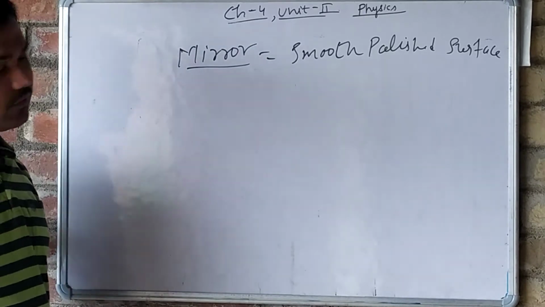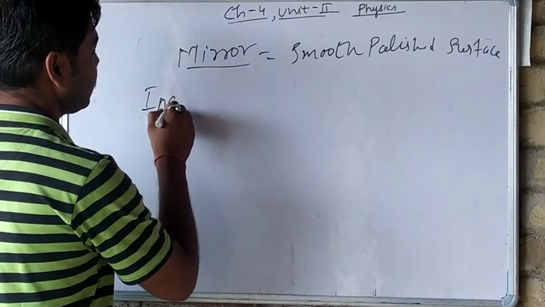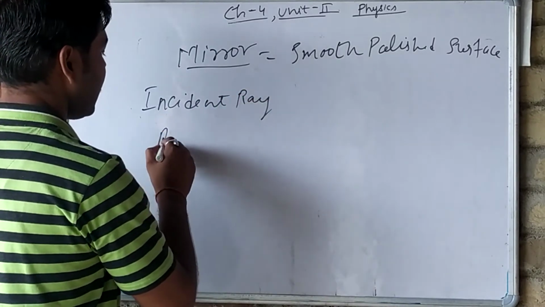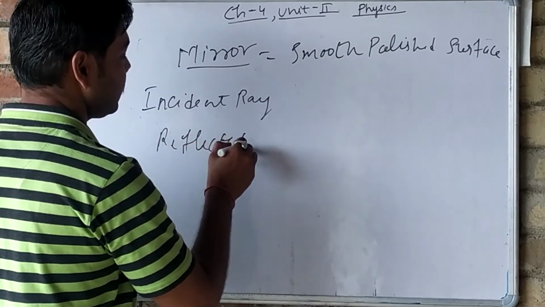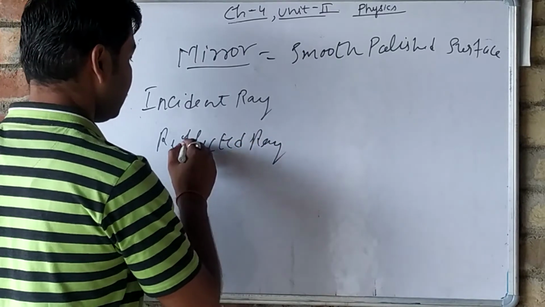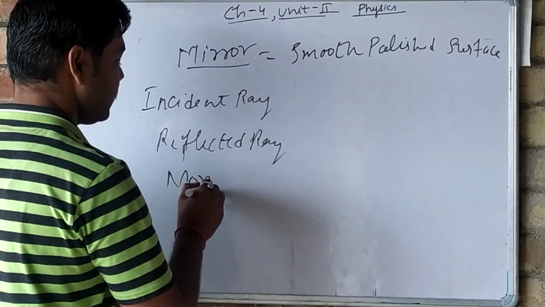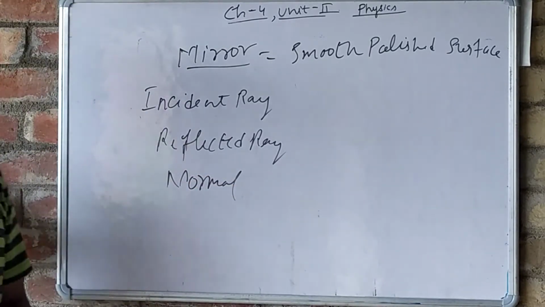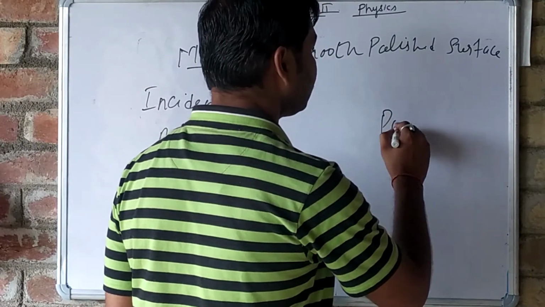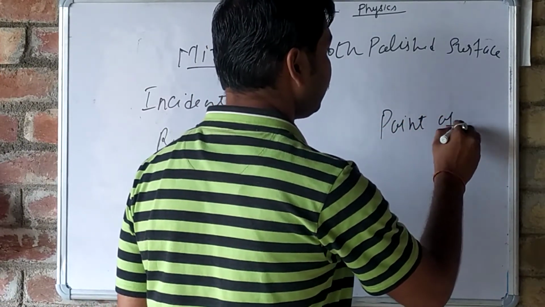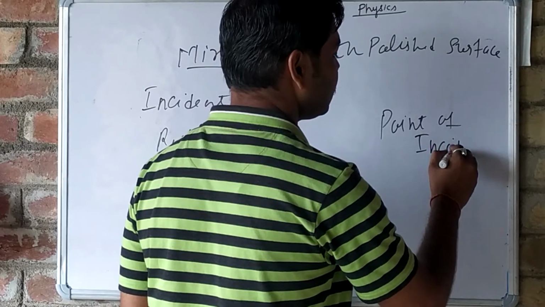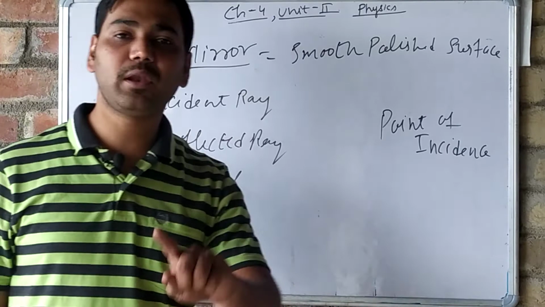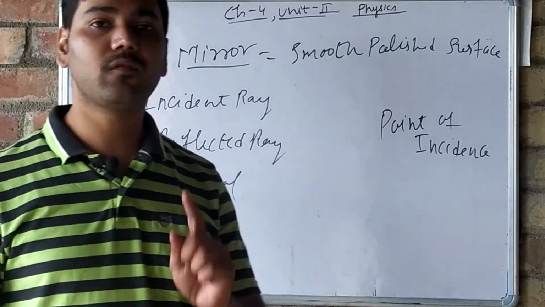Then we will have the incident ray, reflected ray, normal, all these we have studied. Point of incidence. All these terms I have already explained to you by making the diagram of reflection of light.